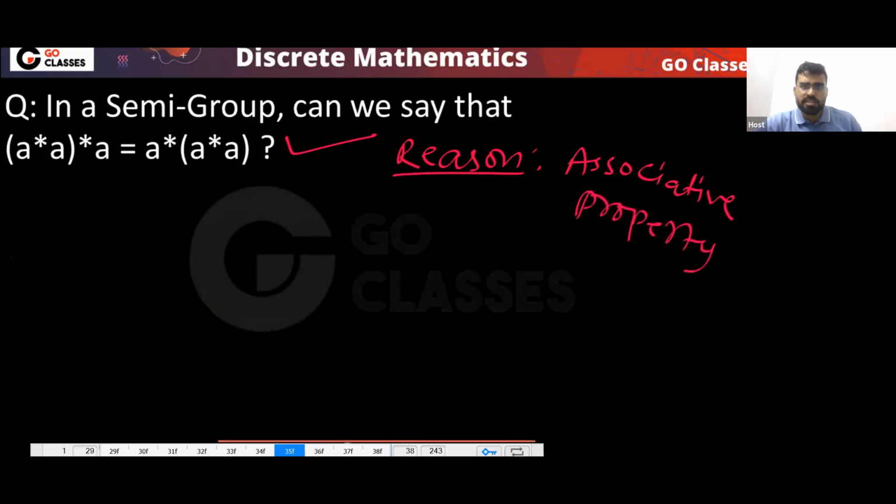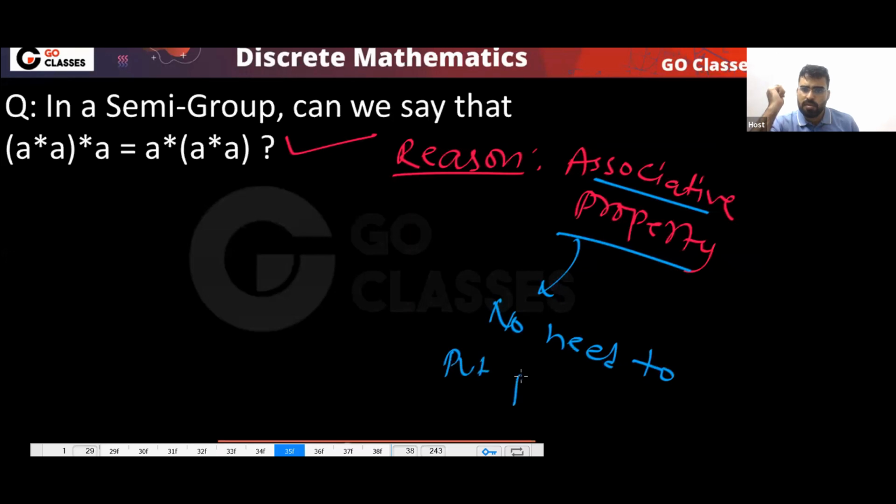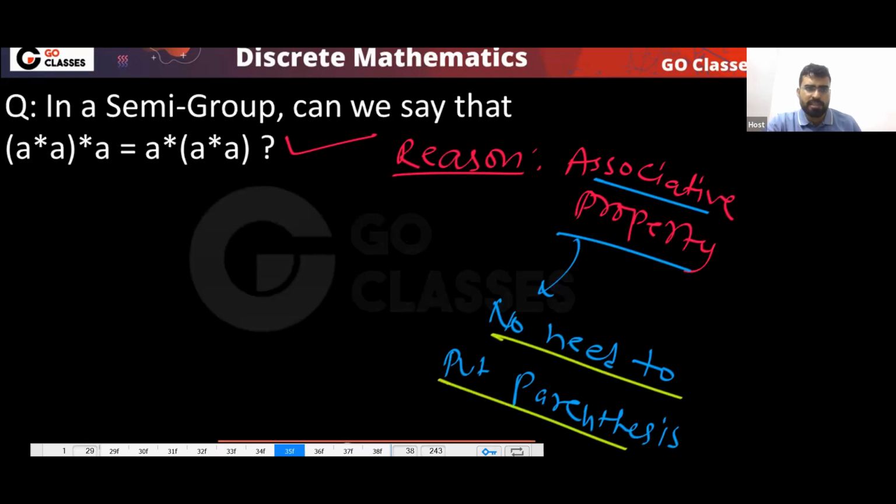And one thing you should understand, in the last lecture we have seen that when you have associative property, you can remove the parenthesis, right? In case of associative property, you can remove the parenthesis. No need to put parenthesis. Agree? Yes or no? Agree. So if you have associative property, then there is no need to put parenthesis.